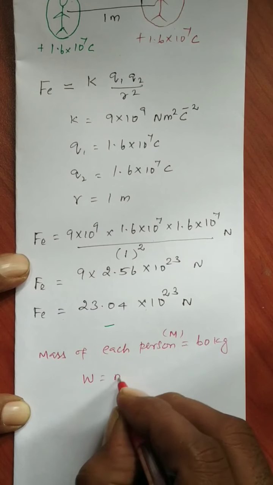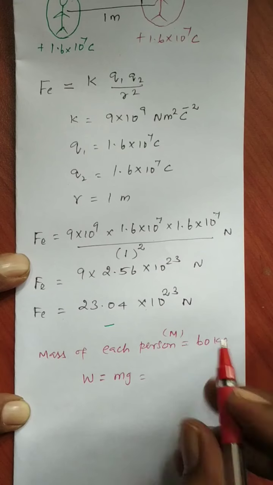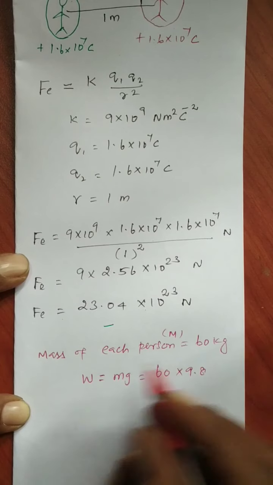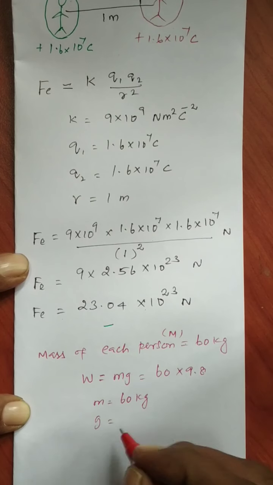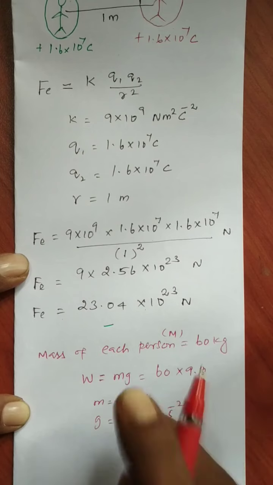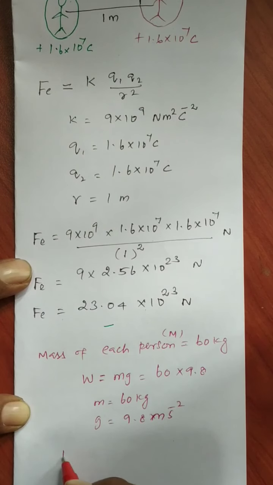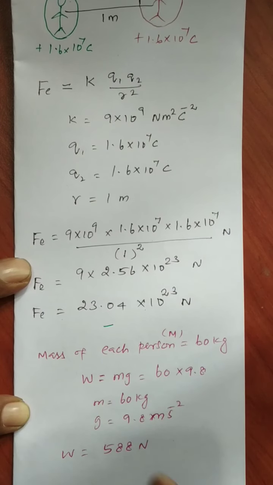W is equal to m into g, mass into gravitational acceleration. So m is equal to 60 kg and g is equal to 9.8 meter per second square. So W is equal to mg, 60 into 9.8. If you multiply 9.8 with 60, you will get 588 Newton.